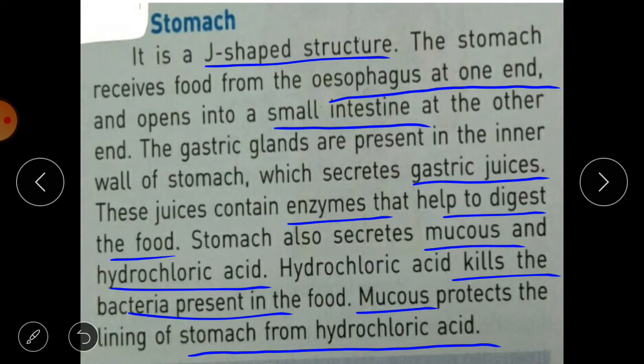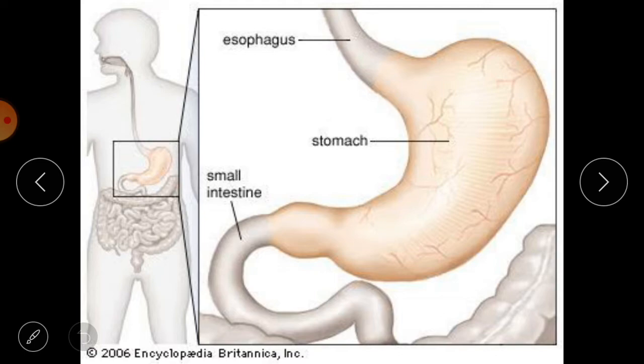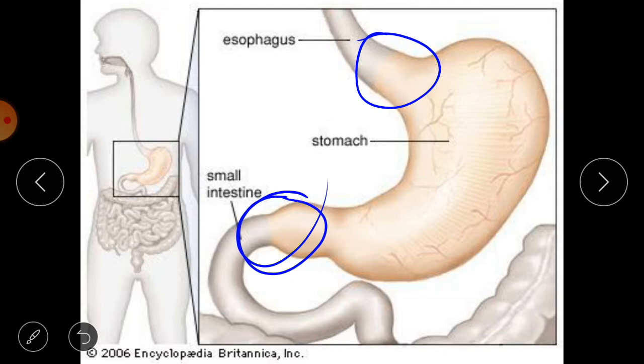It is a J-shaped structure, and it is connected to the esophagus at one end and the small intestine at the other end. Here you can see the connection. So this esophagus is connected here at the upper end, and at the lower end it is connected with the small intestine. This is a J-shaped bag.